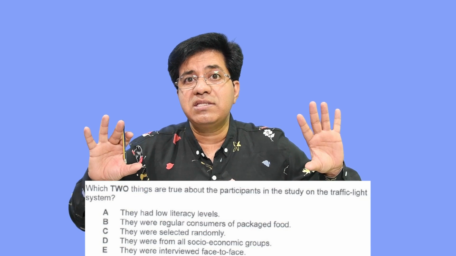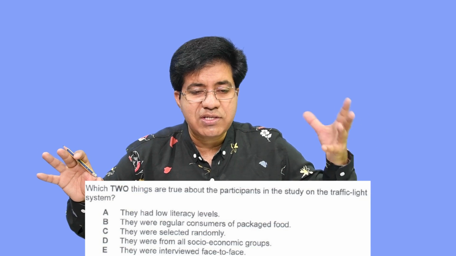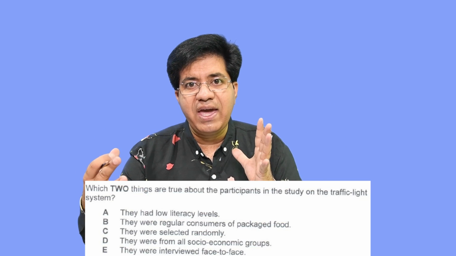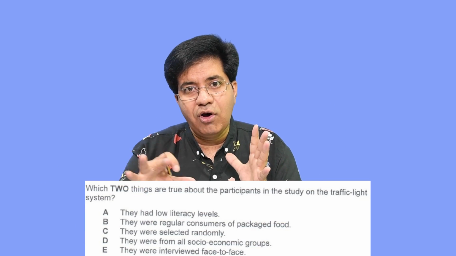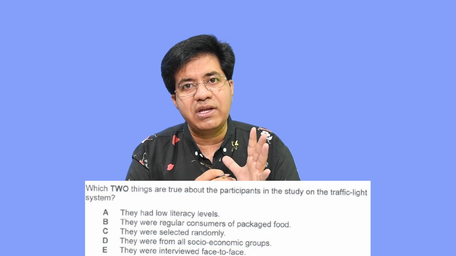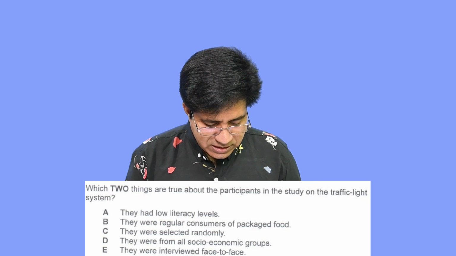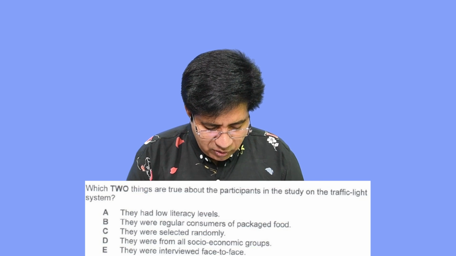Now the traffic light system is not actually a light system, it's just labeling the food. Red means high salt, high fats, yellow means normal salt, normal fats, and green means absolutely fine for health and all that. Okay, so option A: they had low literacy levels.